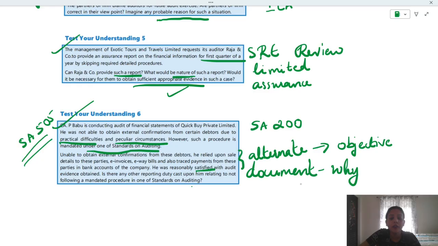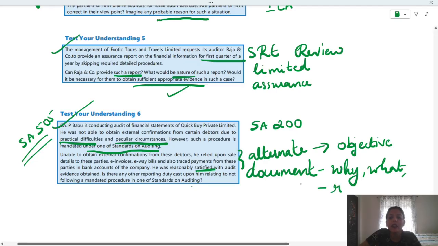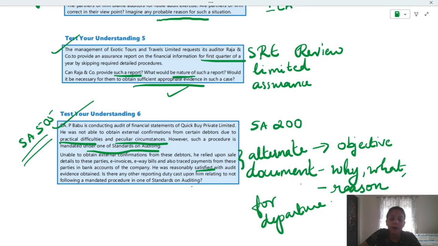Why he is not doing the prescribed procedure, why such an alternate procedure is done. Also, what procedure is done shall be documented, and how he achieved the objective, and particularly the reason for departure. Reason for departure. These are the things that you should state in the answer part.